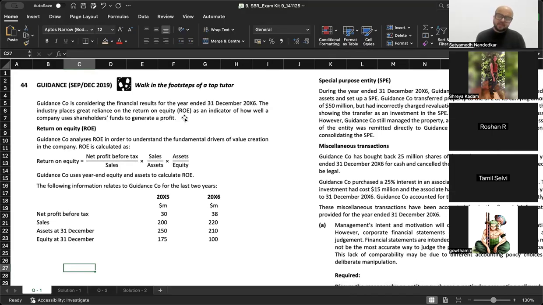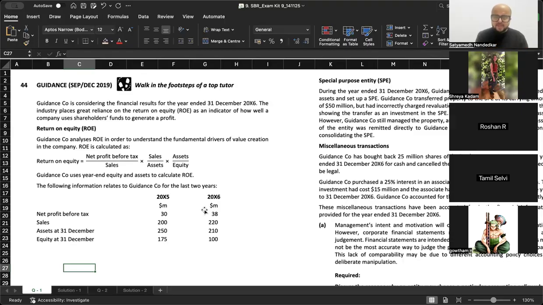The industry places great reliance on the return on equity as an indicator of how well a company uses shareholders' funds to generate a profit. Guidance company analyzes ROE in order to understand the fundamental drivers of value creation. ROE is calculated as net profit before tax upon sales into sales upon assets into assets upon equity.